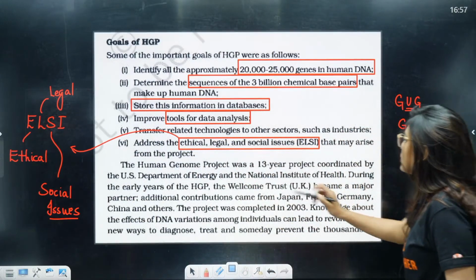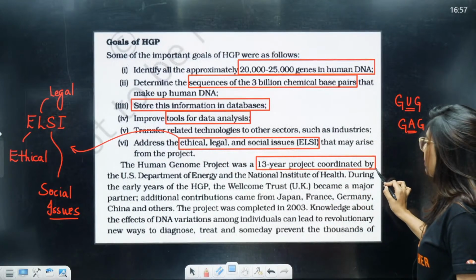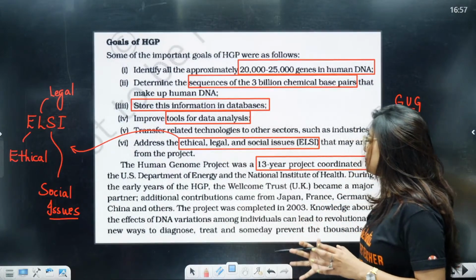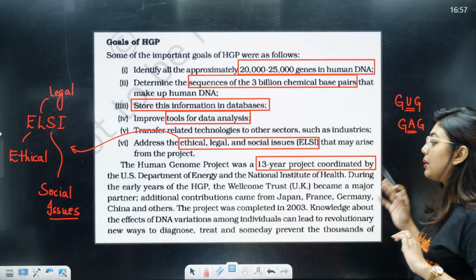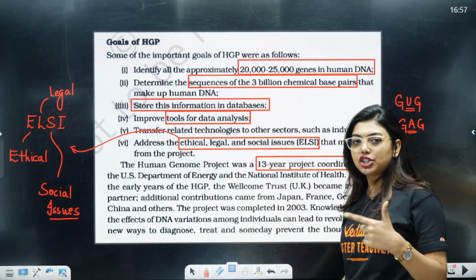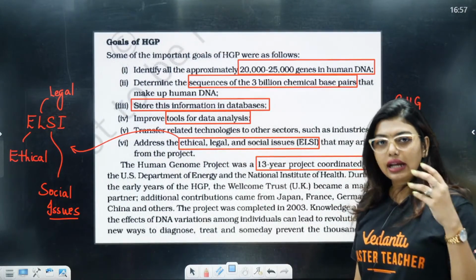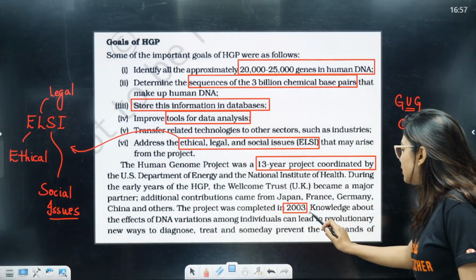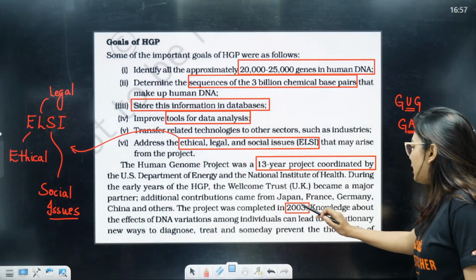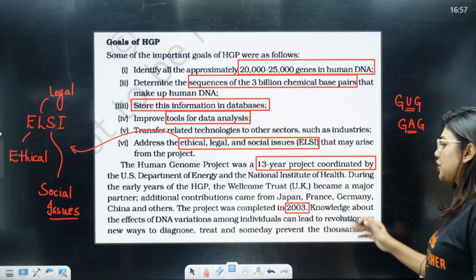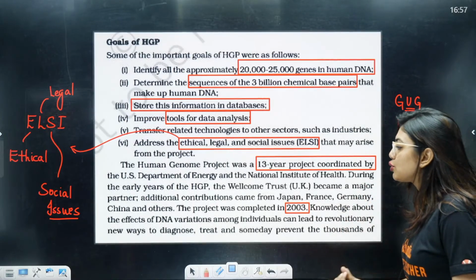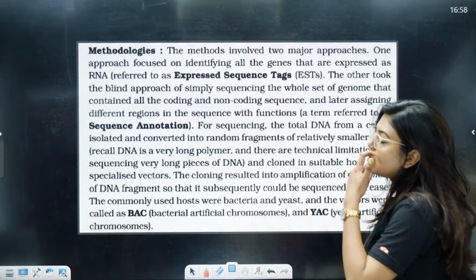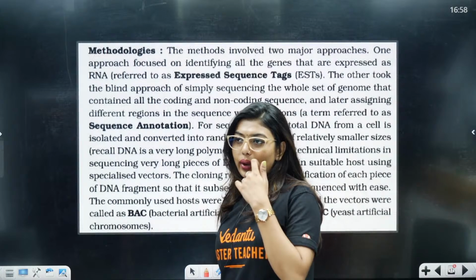Now, the Human Genome Project was a 13-year project coordinated by the US Department of Energy and the National Institutes of Health. During the early years of HGP, the Wellcome Trust in the UK became a major partner. Other than that, we had Japan, France, China all coming together, and India also coming together for this HGP project. The project was completed in 2003. Now, knowledge about the effects of DNA variation among individuals can lead to revolutionary new ways to diagnose, treat, and someday prevent thousands of issues as well. Clear to all of you?